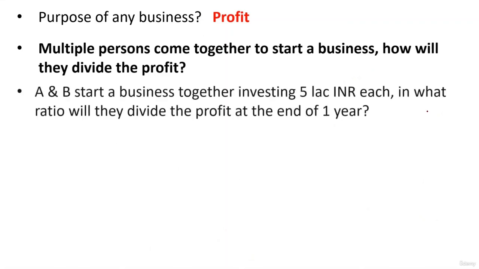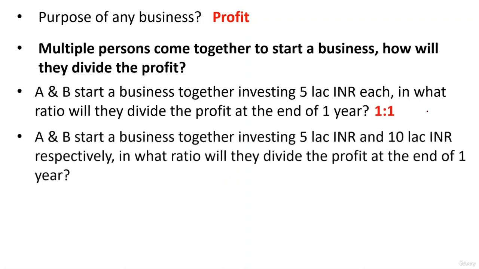So I'll start with a very common example, a very simple example. A and B start a business together, investing 5 lakh rupees each. In what ratio will they divide the profit at the end of 1 year? Now if you think logically, both of their investments are the same, 5 lakhs and 5 lakhs. Both of their time periods are also the same, 1 year and 1 year. So logically, whatever profit is obtained, they will divide equally, isn't it? So they will divide the profit in the ratio 1:1. Reason being, their investments are the same and the time periods are also the same.